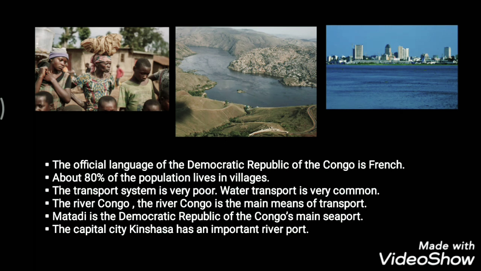Water transport is the main thing in all the villages, in all the areas. In the Democratic Republic of the Congo, the river Congo is the main means of transport. As the river Congo is the largest one there, and it demarcates around the whole country, it's the main means of transport. That's why water transport is very common there.